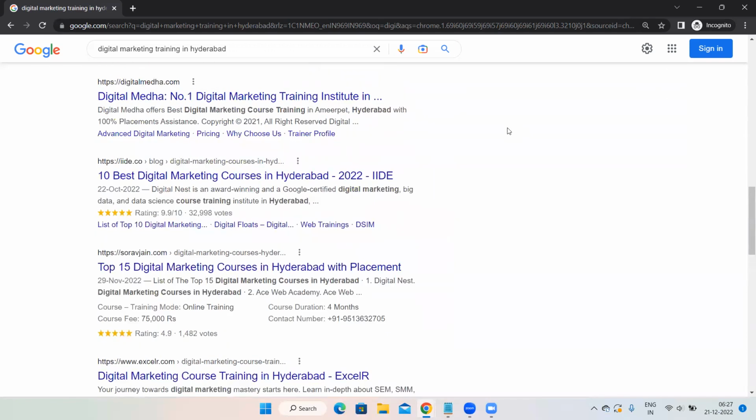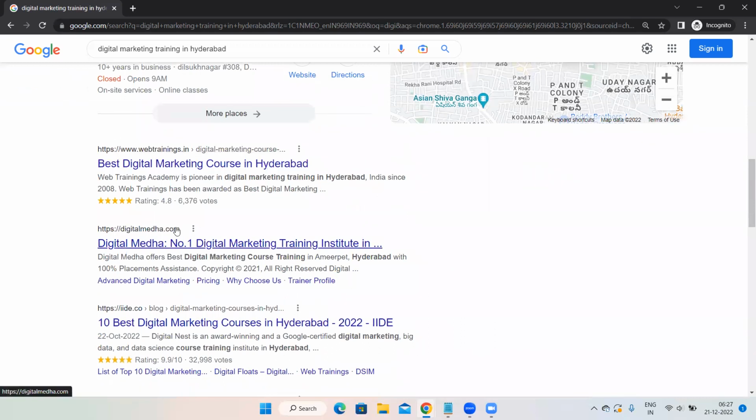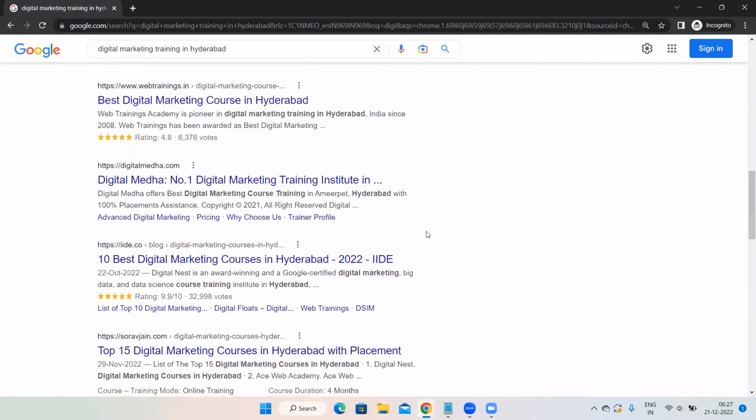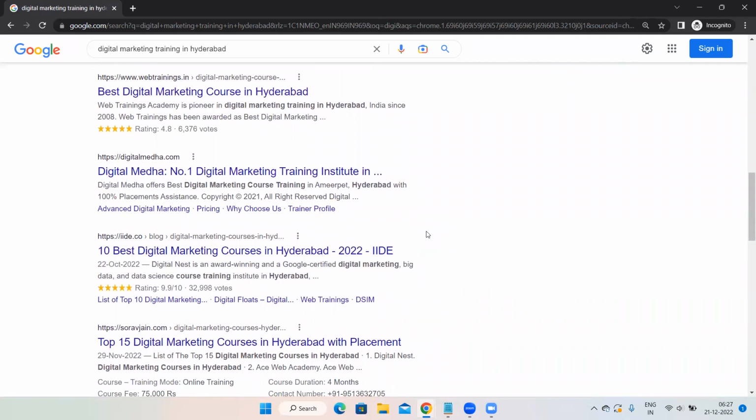Hardly people just visit the first and second results. Most of the time we click only the first and second results, and then we get bored. So you have to always make sure you appear on top of SERP. How to bring your website on top of SERP is known as search engine optimization. The process of bringing your website to the first page of SERP is known as search engine optimization.